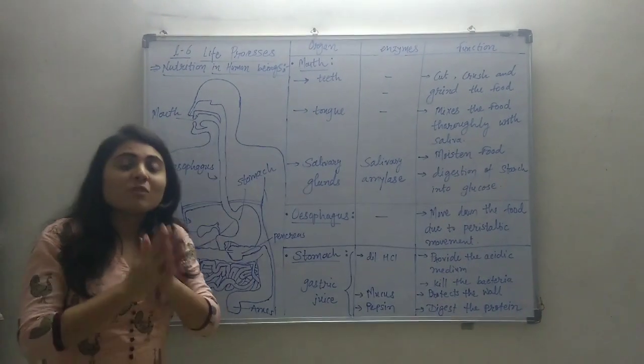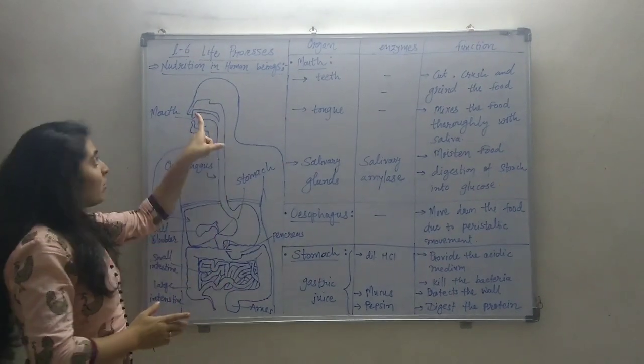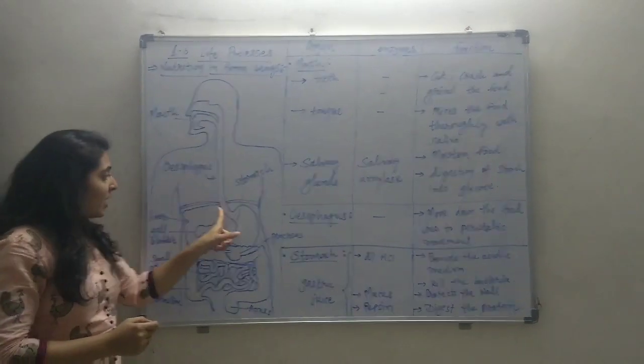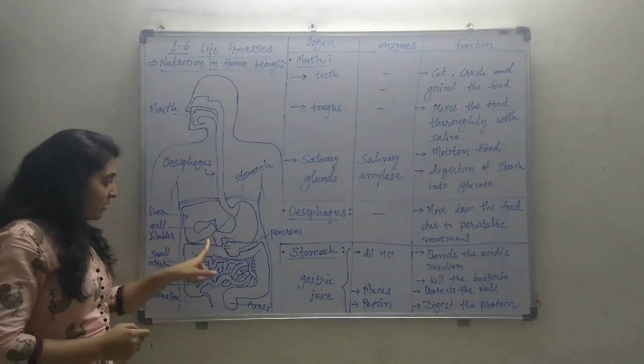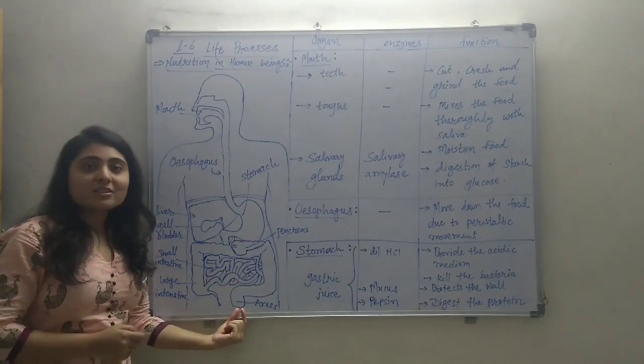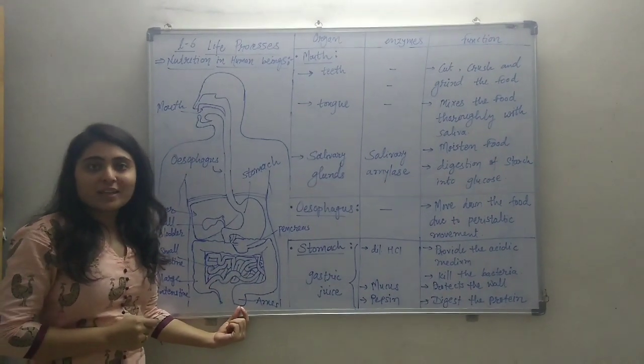Which organs are included in the alimentary canal? The mouth, then a long pipe which is the esophagus, then the stomach, then the small intestine, then the large intestine, and at last the waste material is removed through the anus.